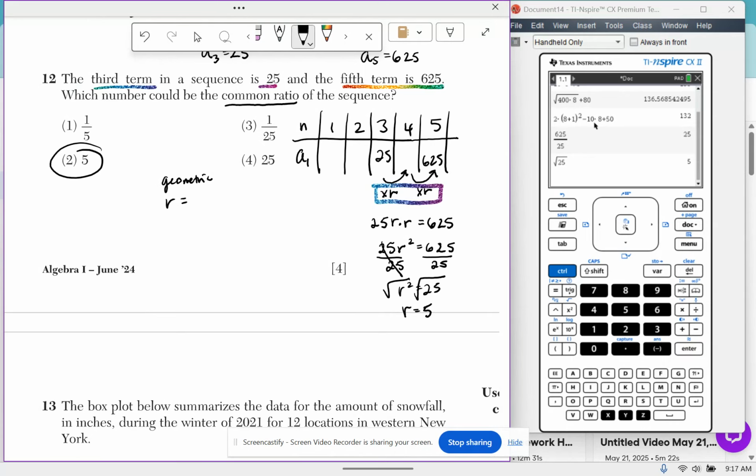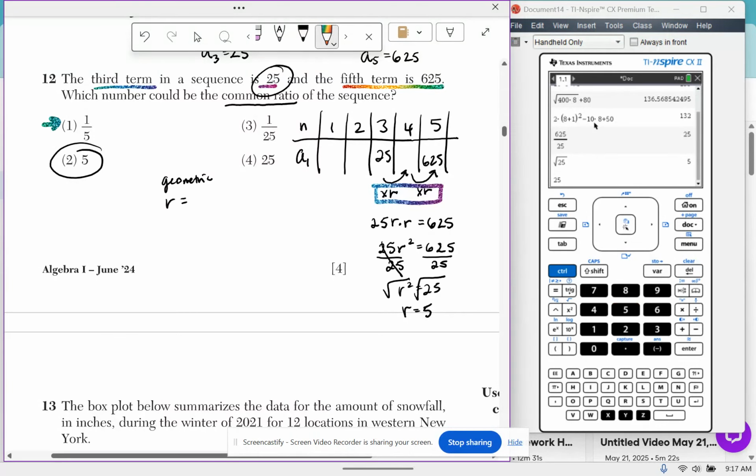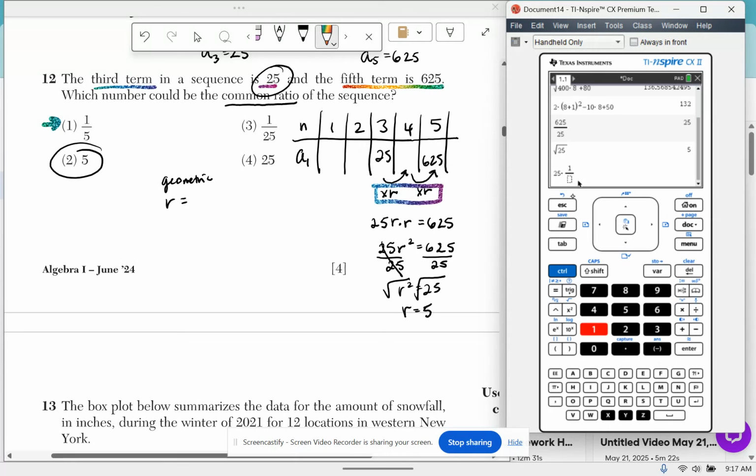Now, if you didn't really know how to do this, or you didn't know how to start, you could always just take the 25, right? And you're currently at the third term, and you could just test the answer choices, right? So if you're currently at the third term, you have to multiply this by 1/5 one time to get to the fourth term, and then another time to get to the fifth term.